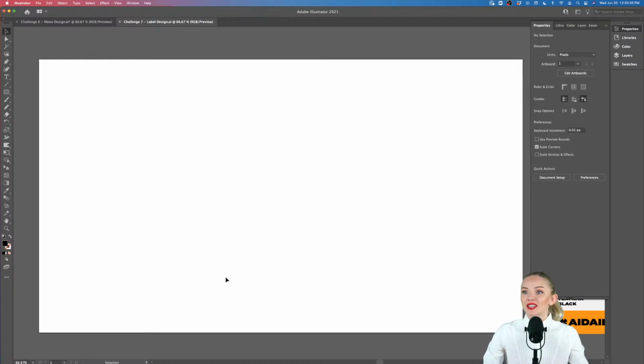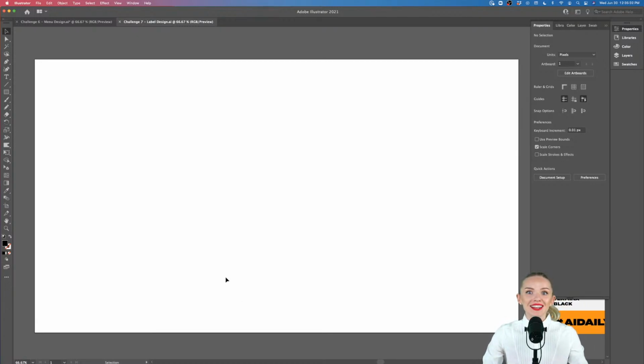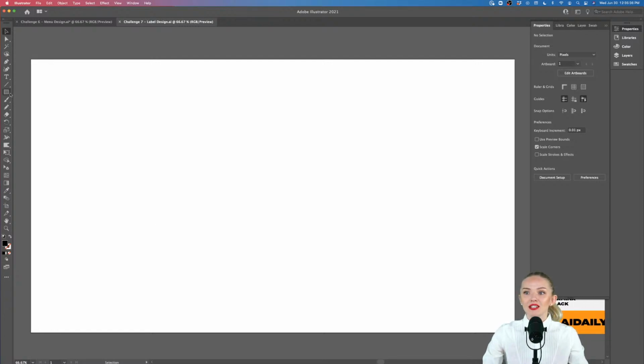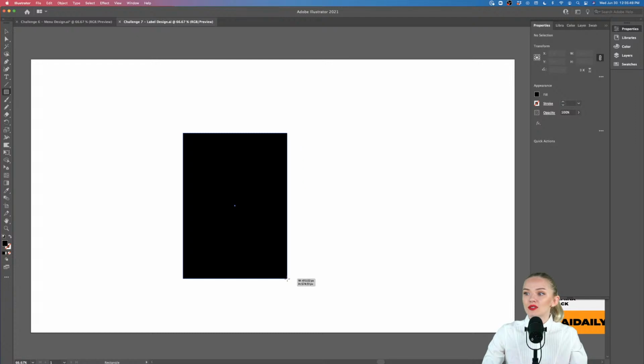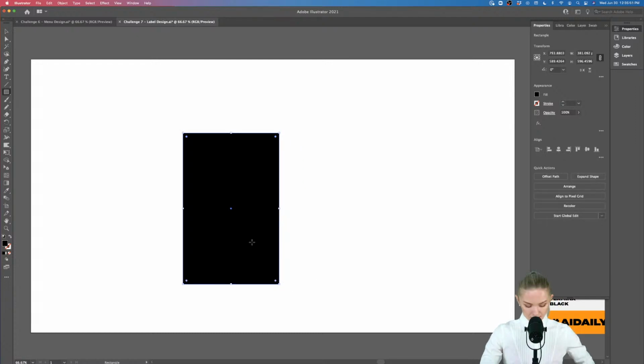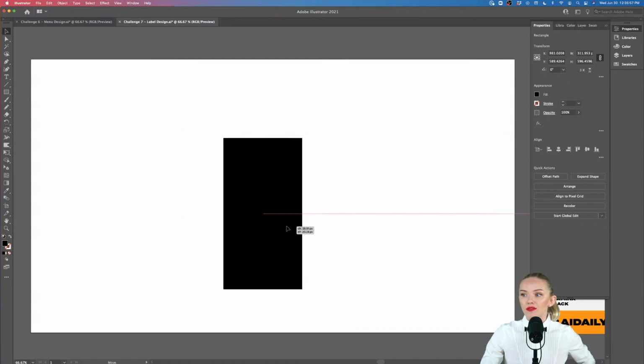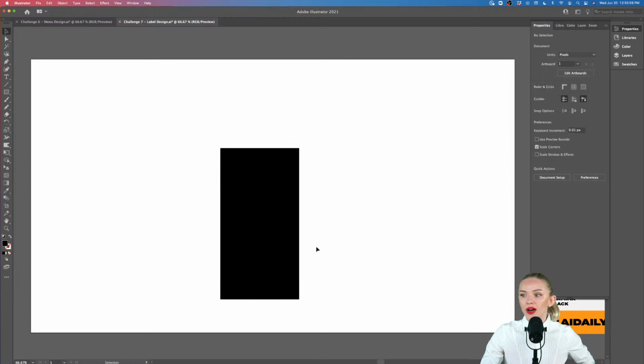Okay, and today's challenge also has to do with gradients. So we're going to be building some fun gradients. And before we start, let's build out our bottle shape, and let's create ourselves something that looks like a bottle so we can put our label on it. Okay, so I'm going to use the rectangle tool up here, and I'm going to create something arranged somewhat like this, and I'm going to make that look kind of like the bottom part of the bottle.